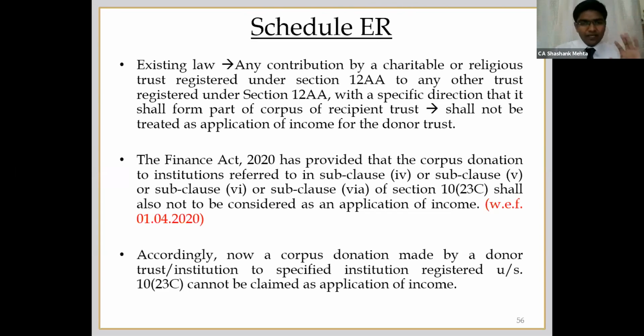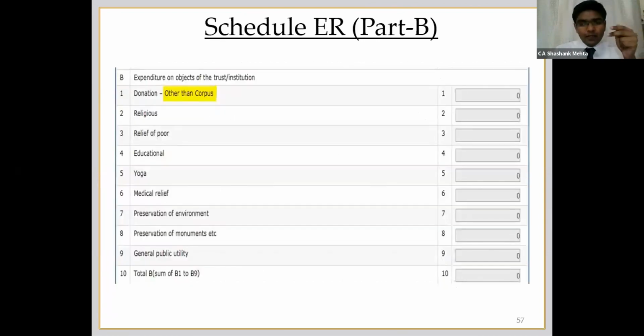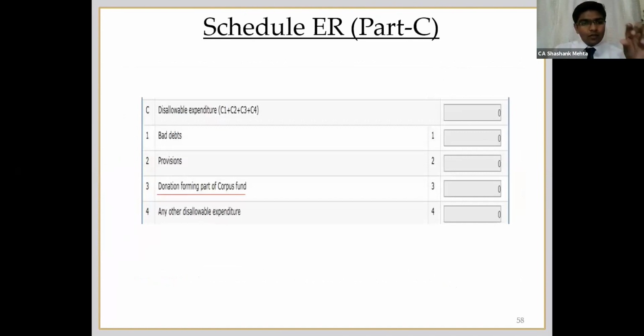Now, the reporting requirement in ITR: last year, there were two columns, donation other than corpus and donation as corpus, because in last year's ITR it was allowed as application of income. In this ITR it is not allowed. So if you can see, only one line is there, other than corpus. Whereas the donations in the nature of corpus donation are held as disallowable expenditure. So they will not be included while you calculate the deductions from your income.